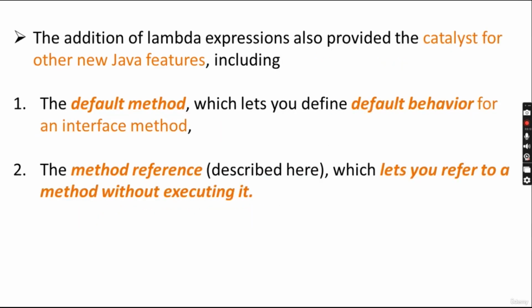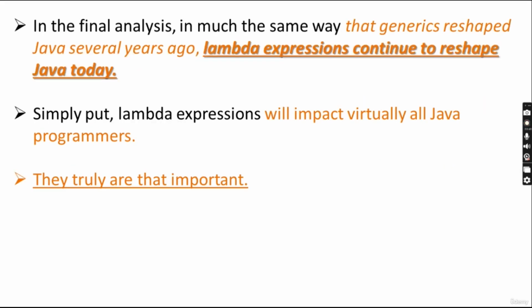The addition of lambda expressions also provided the catalyst for other new Java features. First is the default method. It's a method that lets you define the default behavior of an interface method. And the second is method reference, which lets you refer to a method without executing it. So you are providing the method reference directly, but you are not actually calling that particular method. In the final analysis, in much the same way that generics reshaped Java, lambda is also reshaping Java, or it is continuing to reshape Java today.